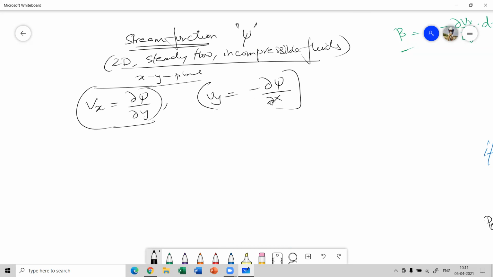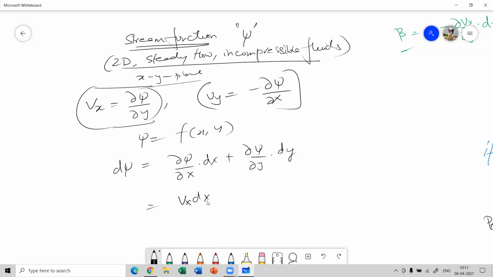Now these velocity components x and y. Let's suppose psi is a function of x and y, so d psi can be written as del psi by del x of dx plus del psi by del y of dy. And what are these? These are basically vx dx minus vy dy.